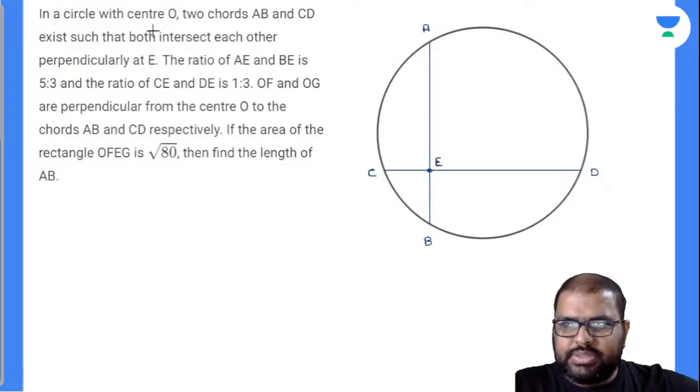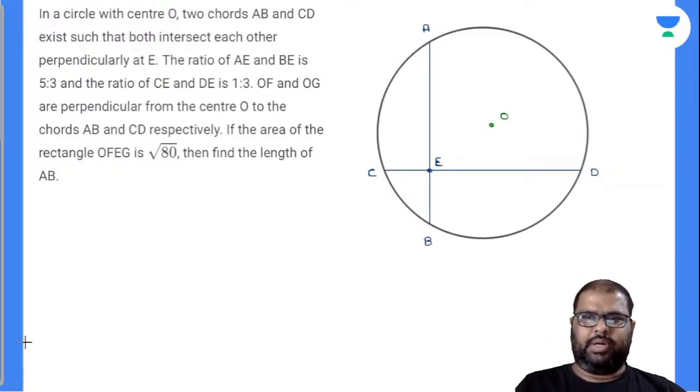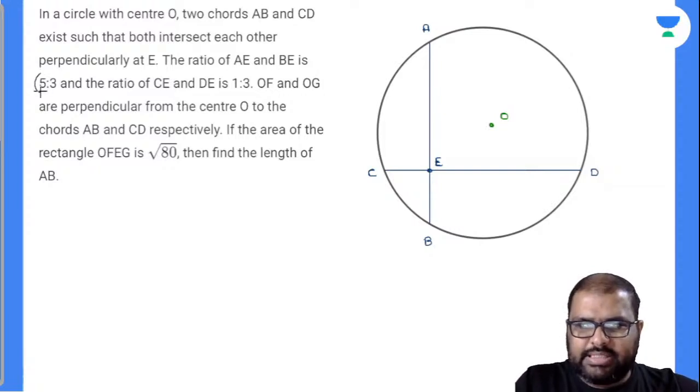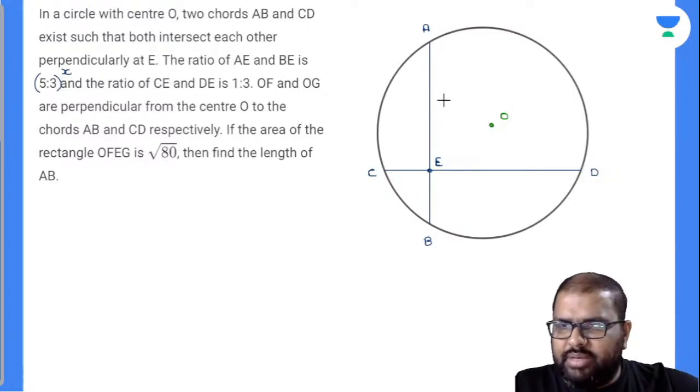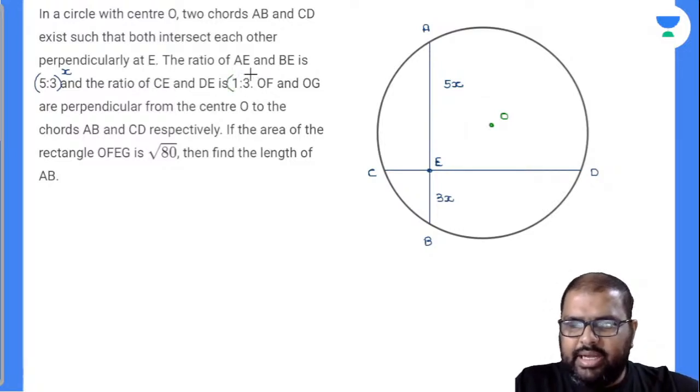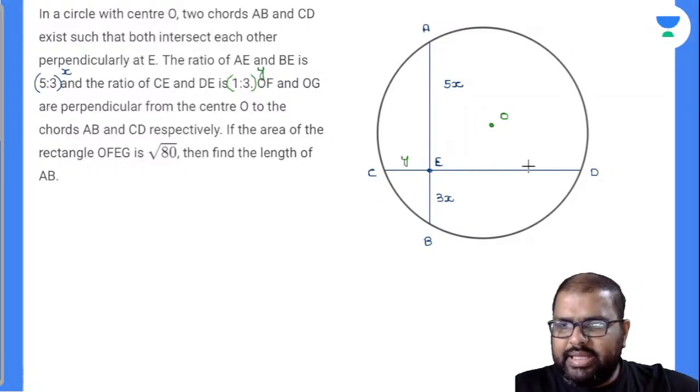Now let us suppose this is the center of the circle, called O. So see here, the point is that AE and EB are in the ratio of 5:3. I'll take a common factor, because we don't know the exact value now. So AE value will be 5x, EB value will be 3x. CE value will be, the same common factor will not work for this, so I'll take y as the common factor. So CE value will be y and ED value will be 3y.